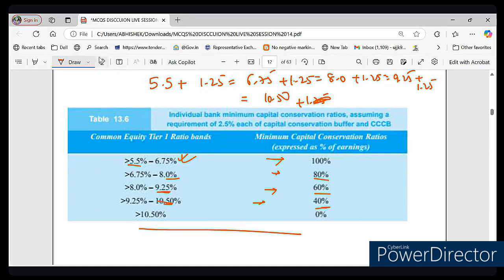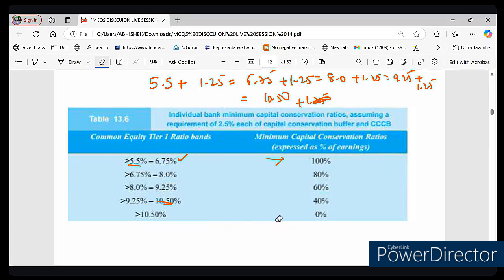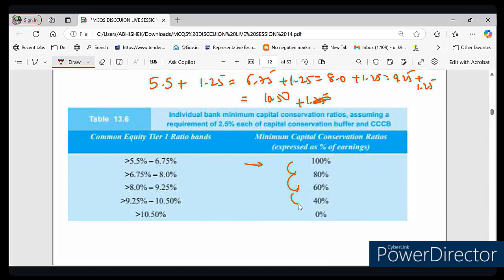You must remember this table, because the question is asked directly. आपको ये table नहीं दिया जाएगा. Such a table will not be given. It is given in your book, and for the last 2 times I am seeing this question being asked. So this is a very important table, and based on this table only we can answer. I hope you can remember. You start with 5.5, and from 5.5 to 6.75, 100 decreases by 20%. You see, we are decreasing by 20%: 100, 80, 60, 40, and then finally it becomes 0.